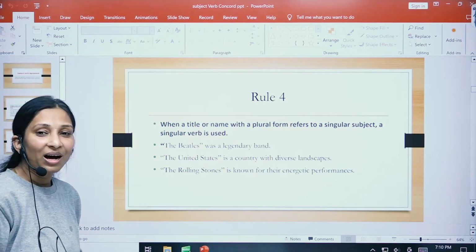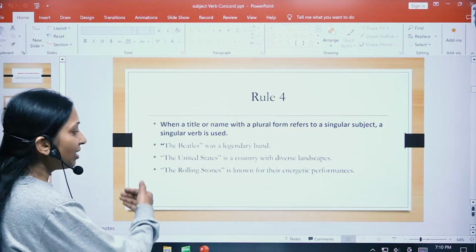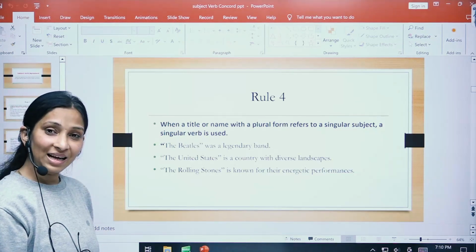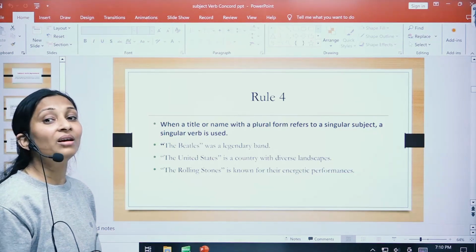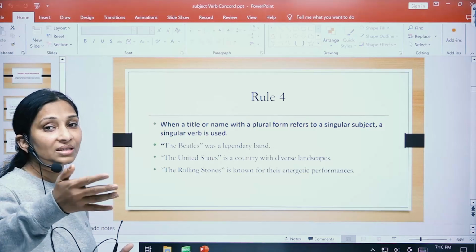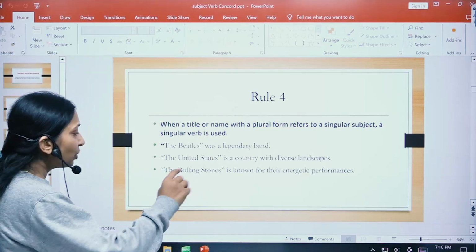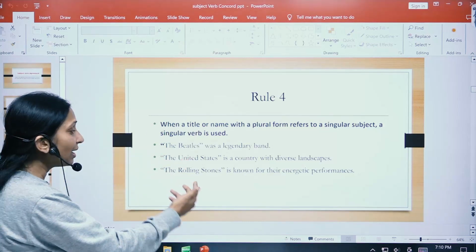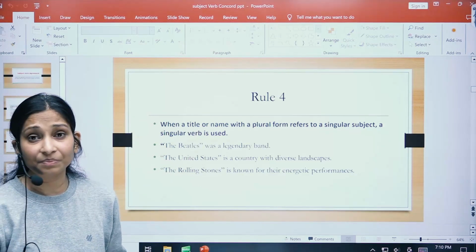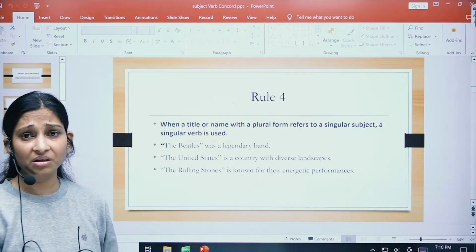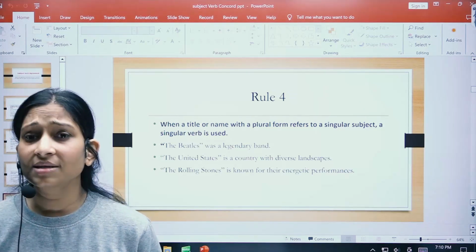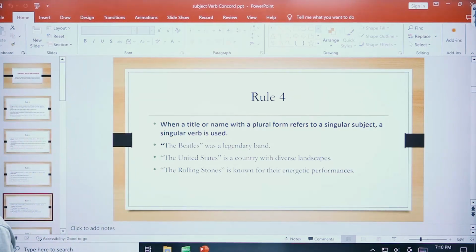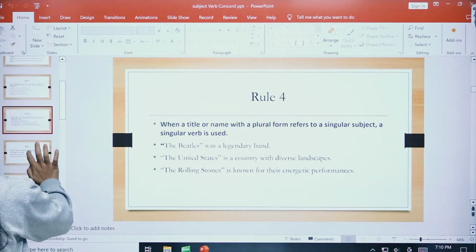I have told you how to recognize that: either it is going to come in italic font, or the first letters of the title words are going to be in capital. You can see the T capital, Rolling with R capital, and Stones with S capital. So even if it is not in inverted commas, you need to recognize that it is the name of some title. All right, let us proceed with the next rule.